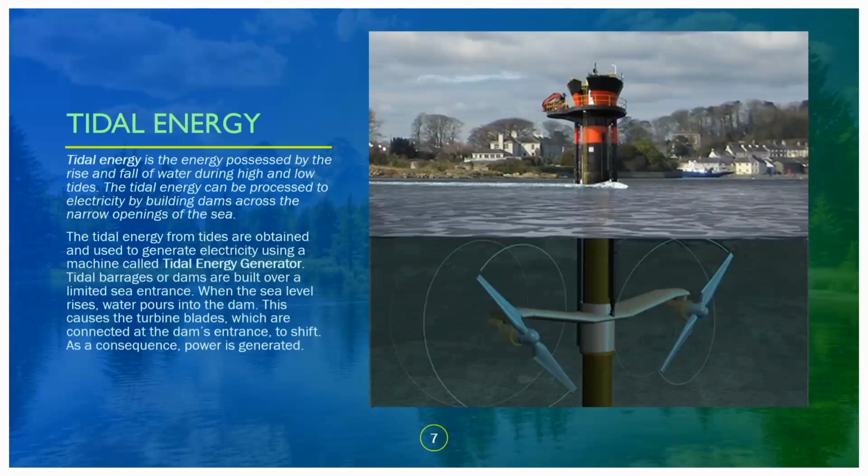Tidal barrages or dams are built over a limited sea entrance. When the sea level rises, water pours onto the dam. This causes the turbine blades, which are connected to the dam's entrance, to rotate, and as a consequence, power is generated. So tides are basically generated by the rise and fall of the water. The tidal energy can be processed into electricity by building dams, and to generate electricity we use a tidal energy generator. In this way, power is generated whenever the turbines rotate due to the force of the tides.